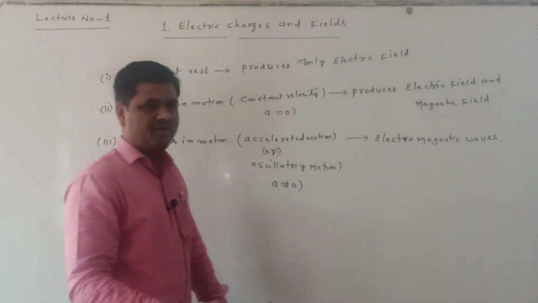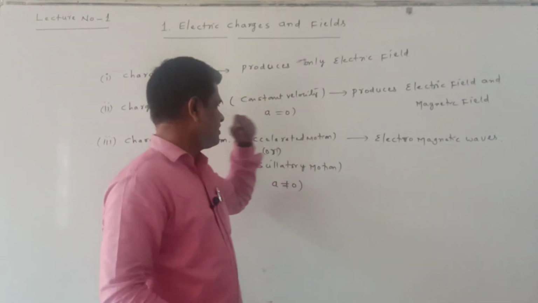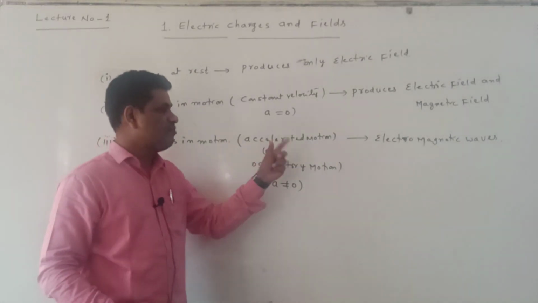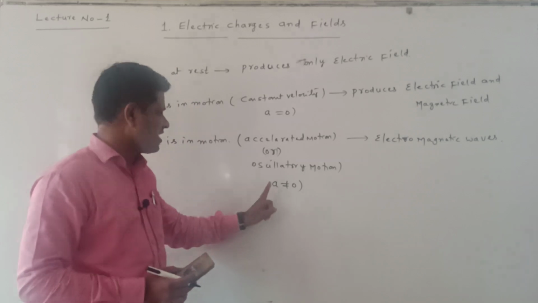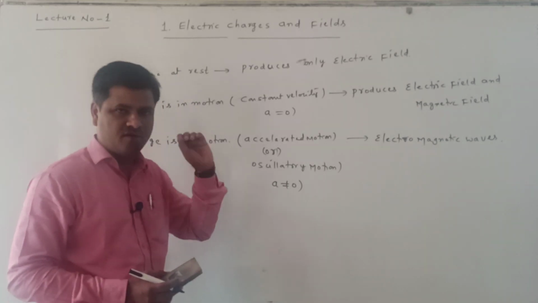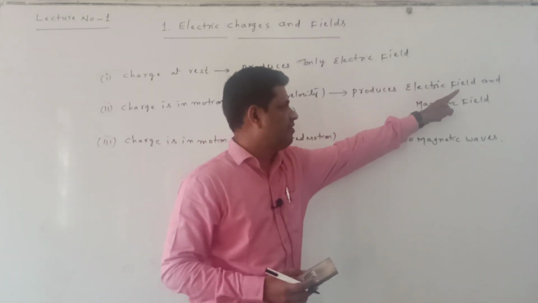Electromagnetic waves are produced when the charge is in motion, but that motion is accelerated or oscillatory motion. In this case, acceleration is not equal to 0. Very important point: when acceleration is 0, the charge moves with constant velocity and produces an electric field and magnetic field.